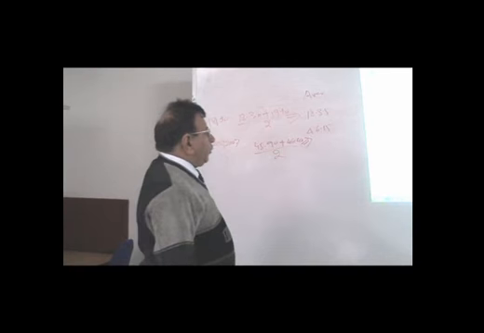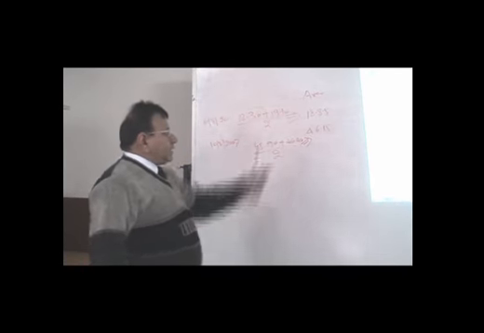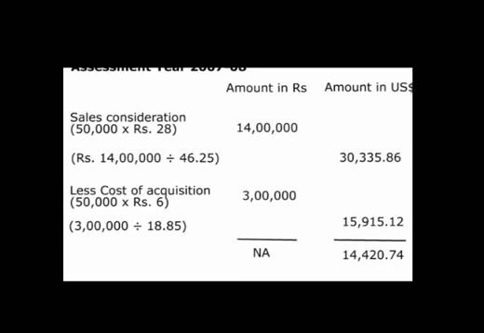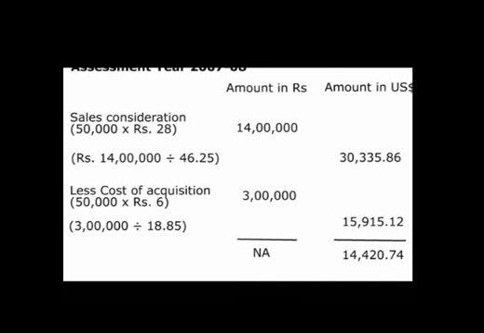So the amount of capital gain would be calculated as under. The sales consideration means he has just sold the share at the rate of 28 rupees on 10th March 2007. 50,000 shares are there. So the total sales consideration in terms of rupee would be 14 lakhs, and we will just convert this 14 lakhs into dollars, because the conversion would be based on the average exchange rate.